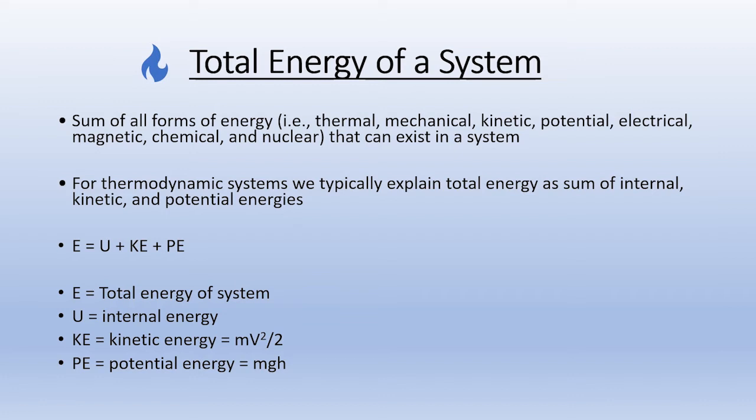And for a system, we typically deal with the main types of energy. The total energy is the sum of internal energy, kinetic energy and potential energy. So other forms of energies are negligible and the total energy thus we can say is the sum of internal energy, kinetic energy and potential energy. Internal energy is represented by the letter U. Sometimes it is represented by the letter E also. Kinetic energy, we know it is half mv square and potential energy is mgh.